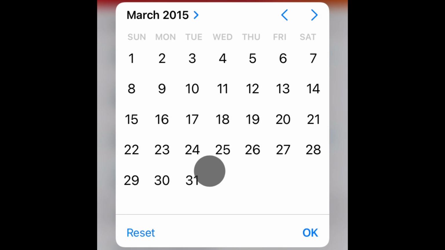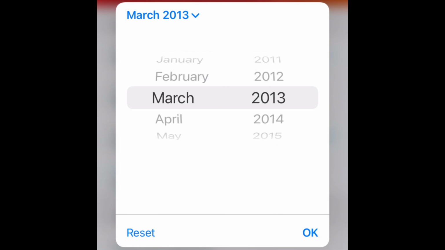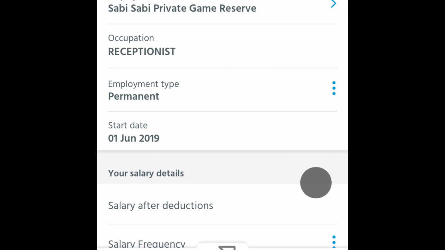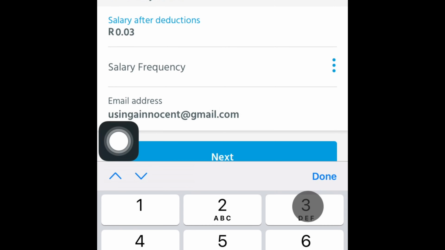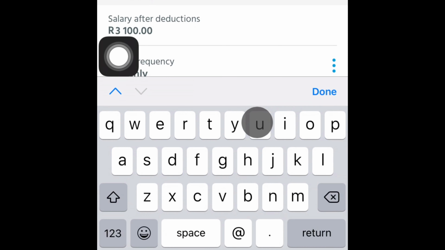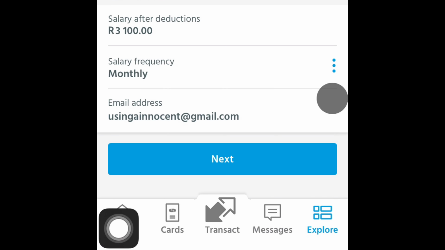So you just click on the date. So I press OK. Salary after deduction, 3.1. Salary frequency, it's monthly. And then you can key in your email address, but mine is fine. And then you can press next.